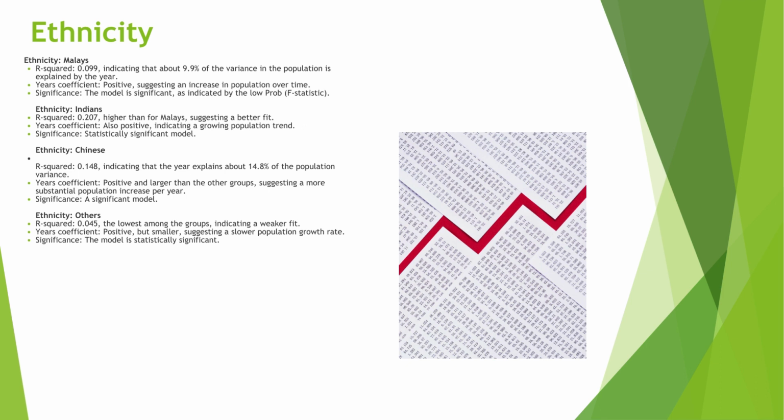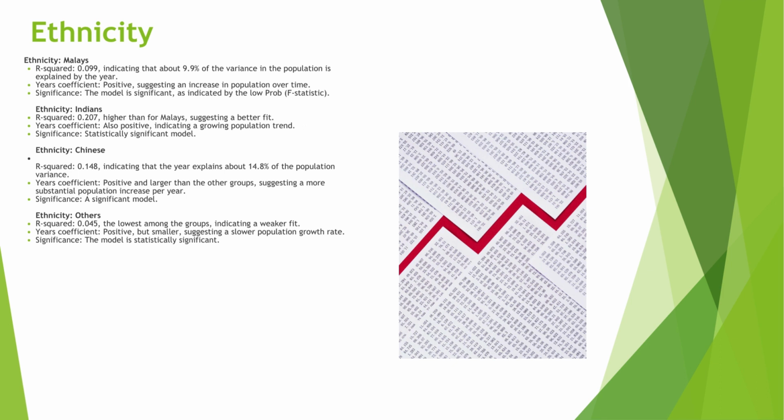Then there's adjusted R squared, which is similar to R squared, but it's adjusted for the number of predictors in the model. It is more reliable for comparing models with different numbers of predictors. Then we have F statistic, which tests the overall significance of the model. A low p value here suggests that the model is statistically significant.